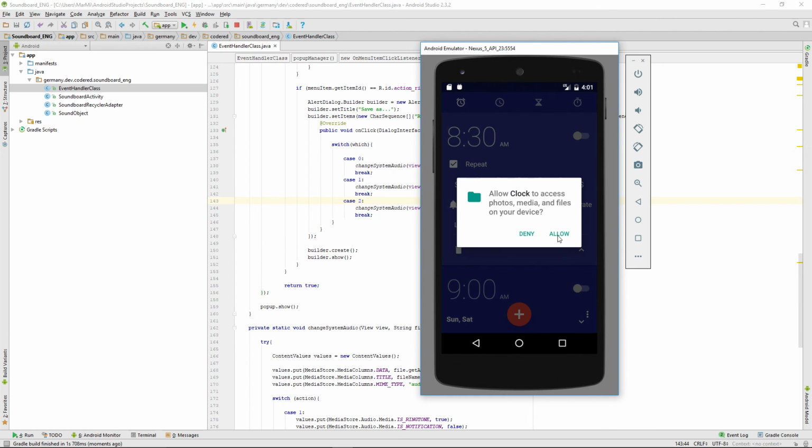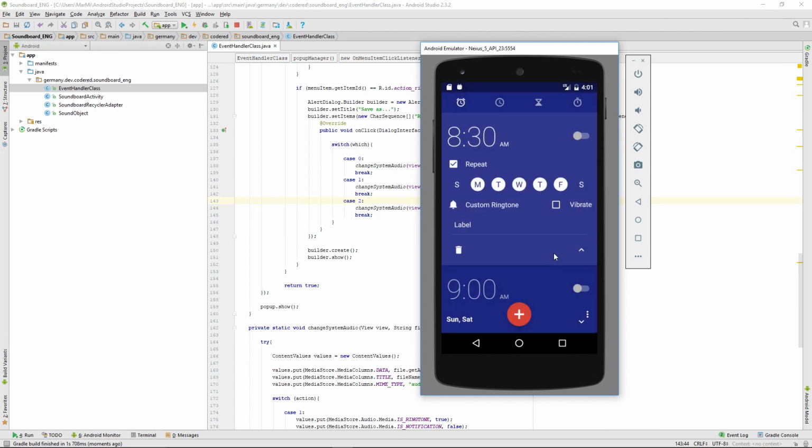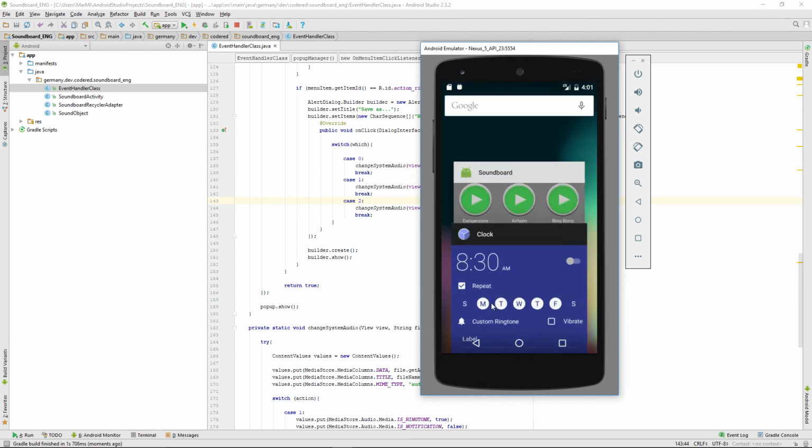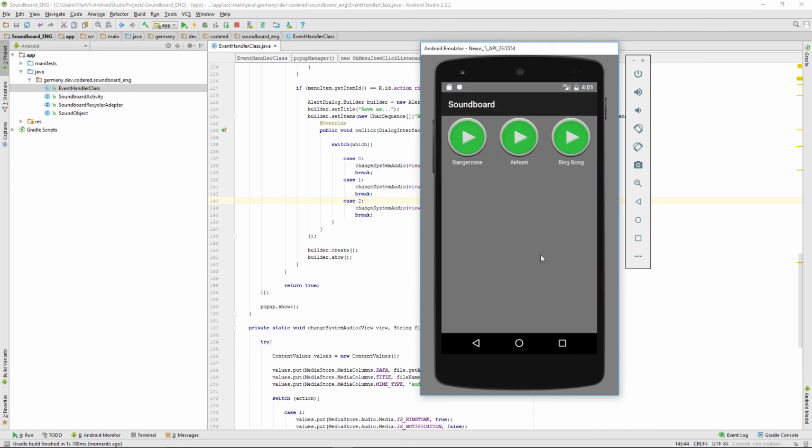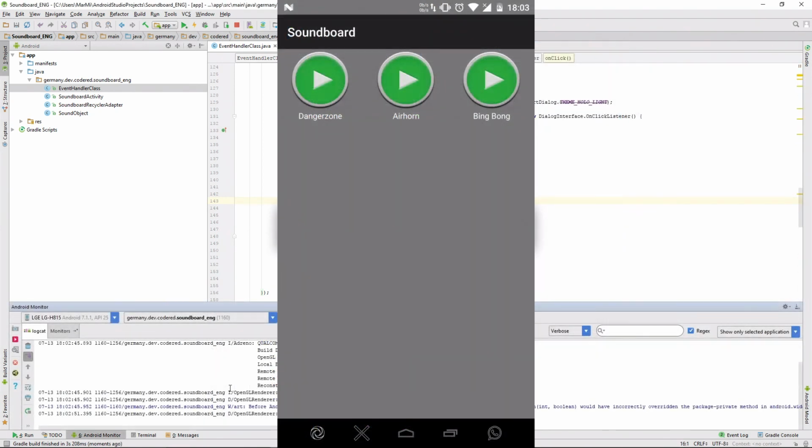And it worked fine. Well, let's go on and test if we can share a sound via WhatsApp. And I'm using my own device for that, so give me a second. So there we are in our app on my own device.